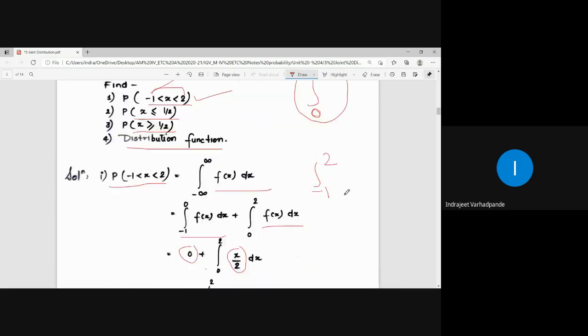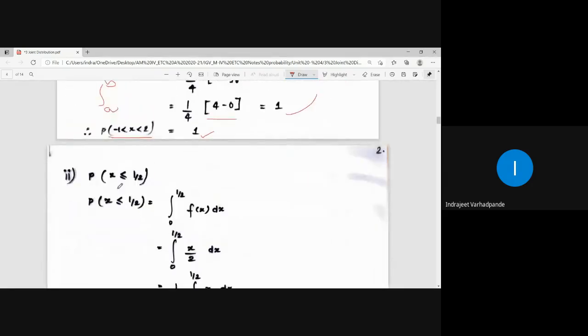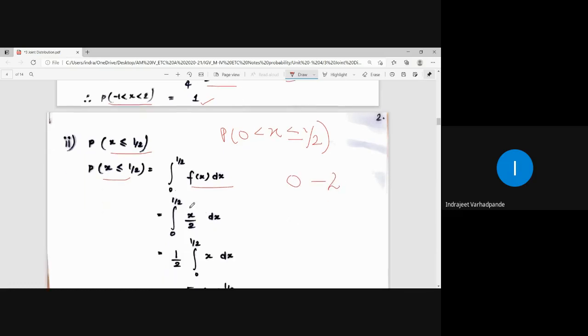So ultimately, probability x less than or equal to half is now reduced to probability 0 less than x less than or equal to half. So we will finally be integrating it between the limits 0 to half of f of x dx, and 0 to half lies between 0 to 2, for which the function is defined. And how is that function defined? The function is defined as x by 2.